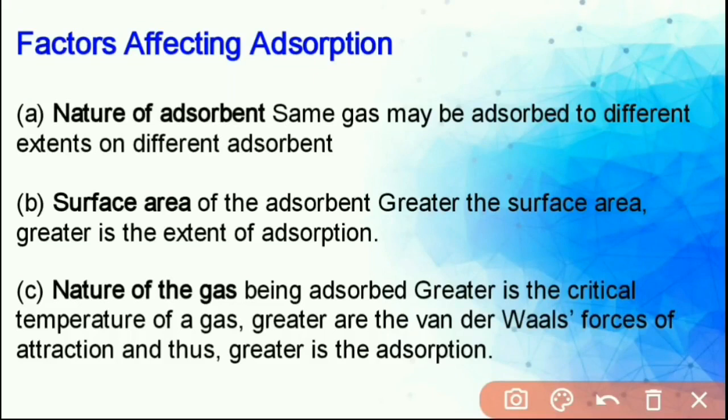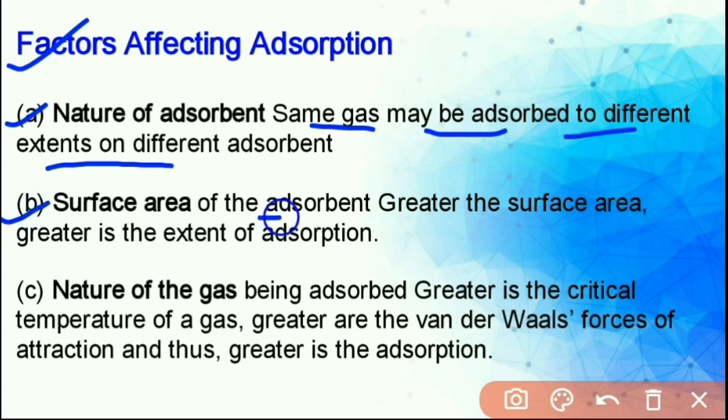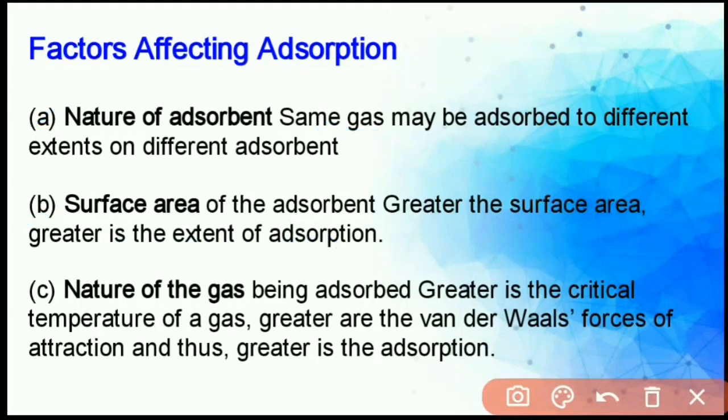So in part 2, our first topic is factors affecting adsorption. First, nature of adsorption. The same gas may be adsorbed to different extents on different adsorbents. So it is based on the attraction force between adsorbate and adsorbent. Like in physical adsorption, the adsorbate forms a multilayer, and in chemical adsorption, the adsorbate forms a unimolecular layer. Next, surface area. If the surface area of the adsorbent is greater, then the extent of adsorption is greater.